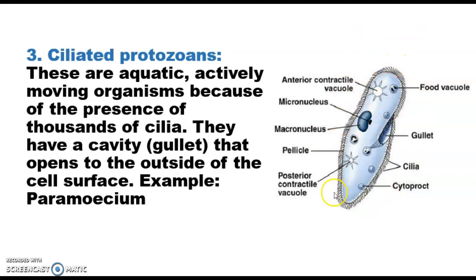fixed shape because the pellicle is present on these ciliated protozoans, and you can see there is one opening. This is known as the gullet, and this is responsible for taking food inside, right? So basically the gullet is the opening through which food is taken inside. Example is Paramecium. They reproduce by transverse division as well as by formation of cyst.